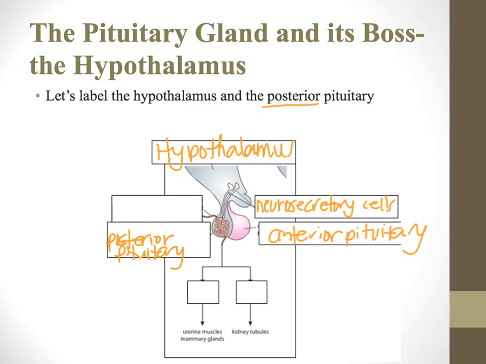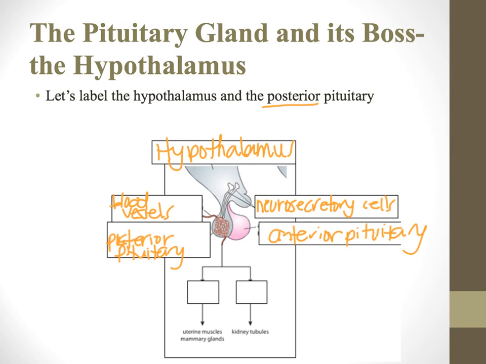All right, now the posterior pituitary then can secrete those hormones through the bloodstream, through these blood vessels. So the hypothalamus actually produces the hormone. It then just sends them down this little water slide of neurosecretory cells, and then the posterior pituitary will send it to the rest of the body through these blood vessels.